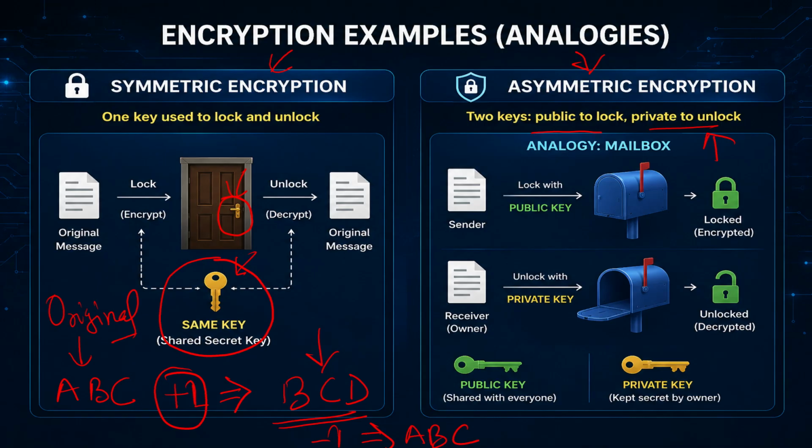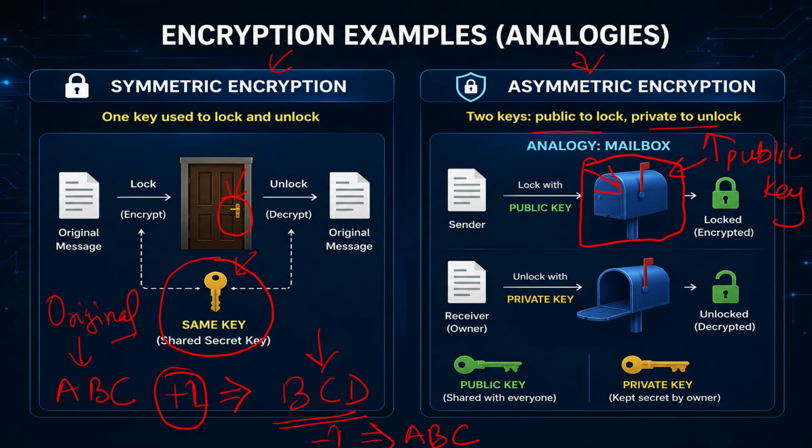You can think about a mailbox. This mailbox, you can say, is the public key. If you put a piece of paper inside this mailbox, nobody can open it. So you can say it is encrypted with the mailbox.